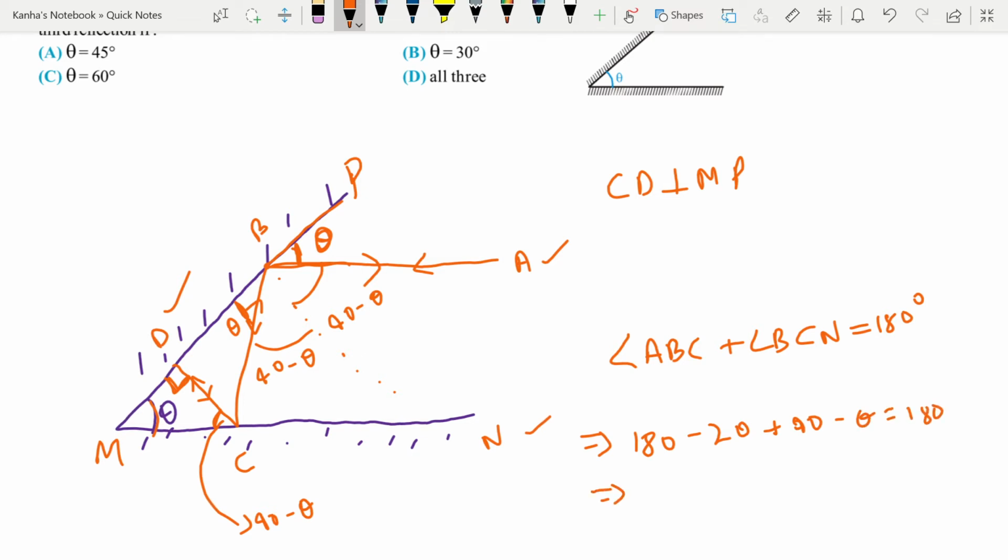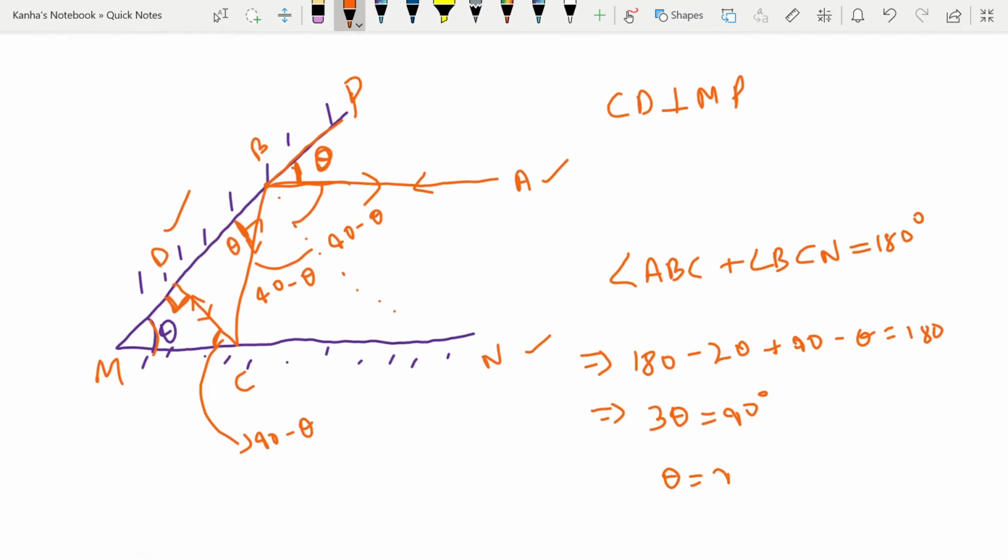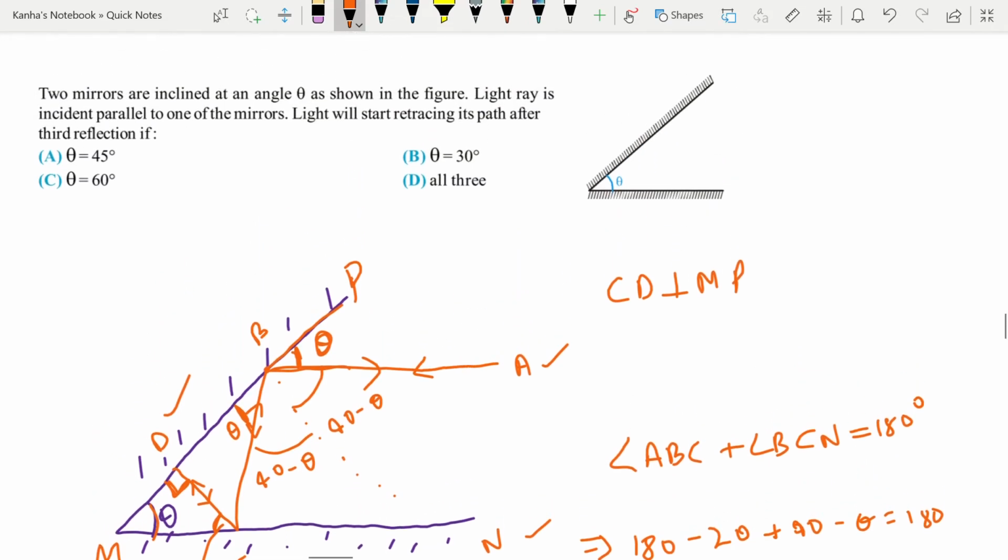That basically implies that 3 times theta is equal to 90, or theta is equal to 90 by 3, which is 30 degrees. Okay, so theta is equal to 30 degrees.